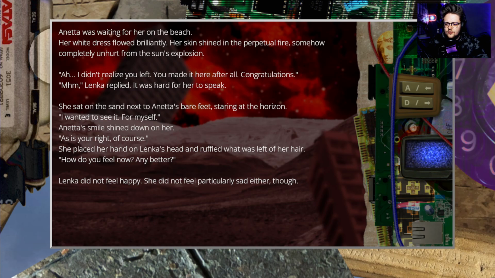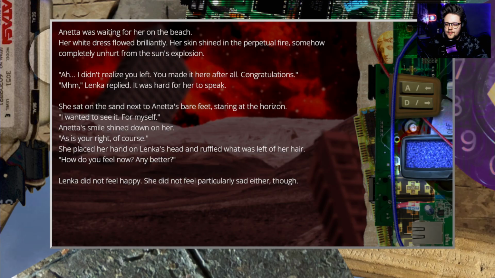I didn't realize you left. You made it here after all. Congratulations. Lenka replied. It was hard for her to speak. She sat on the sand next to Annetta's bare feet, staring at the horizon. I wanted to see it for myself. Annetta's smile shined down on her. As is your right, of course. She placed her hand on Lenka's head and ruffled what's left of her hair.